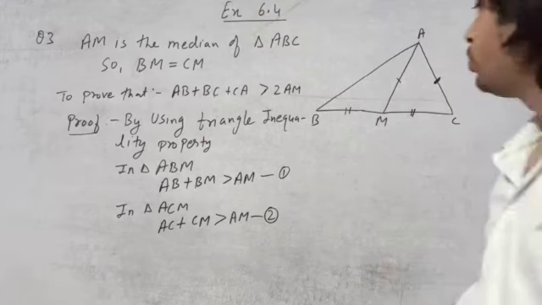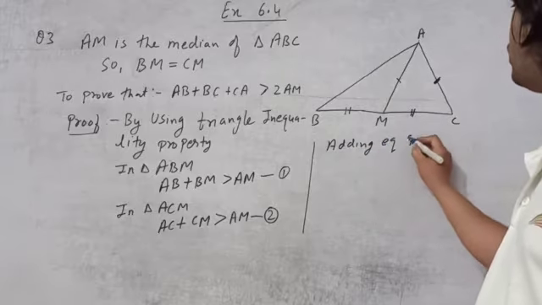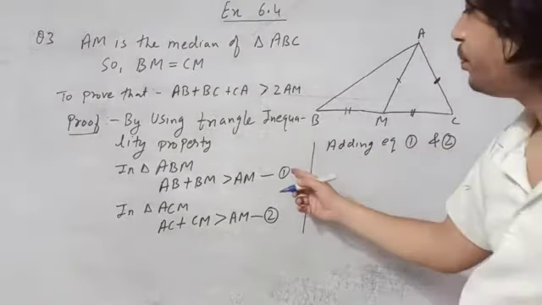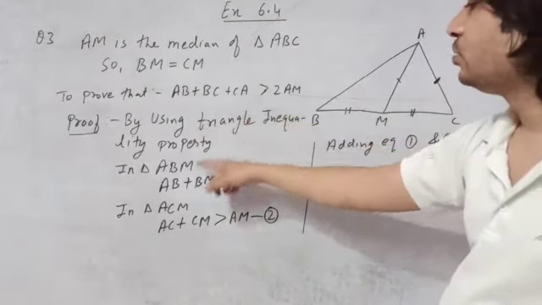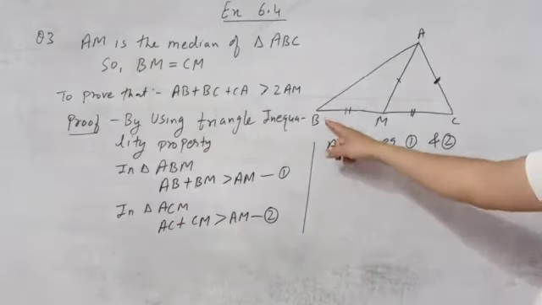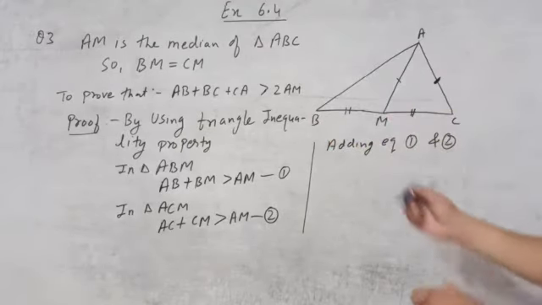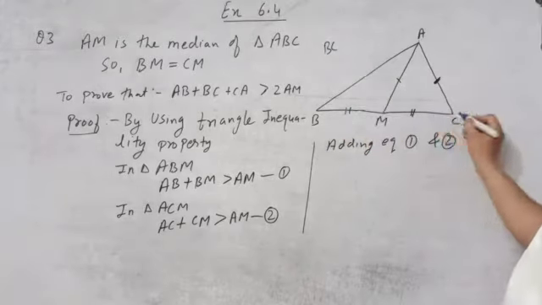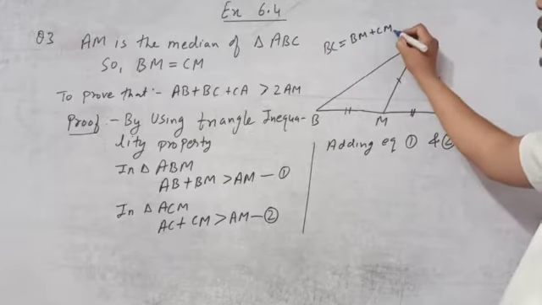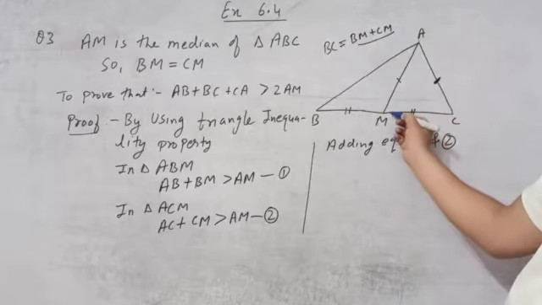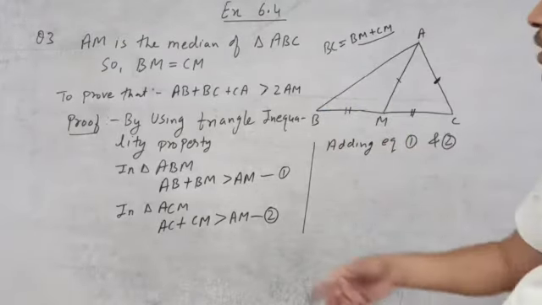Now after this, what will we do? Adding equations number 1 and 2. Why are we adding them? Because we need AB plus BC plus CA. Here AB is there, and here BM and CM. BM and CM together make a complete line, BC. Because BC can be written as BM plus CM. When we add these two lines, this one and this one, they make one complete line, BC. So that's why we are adding this.